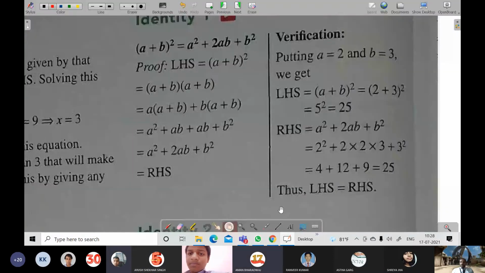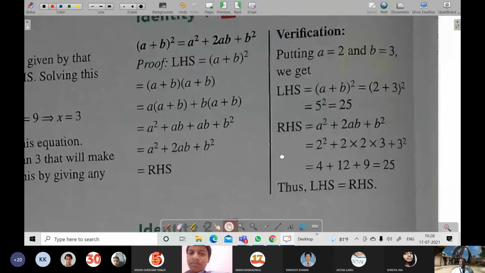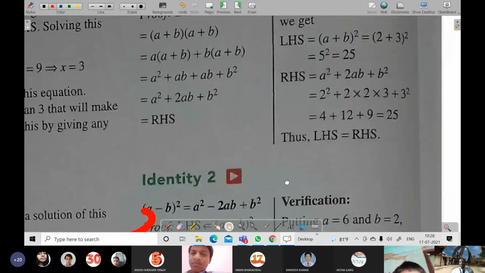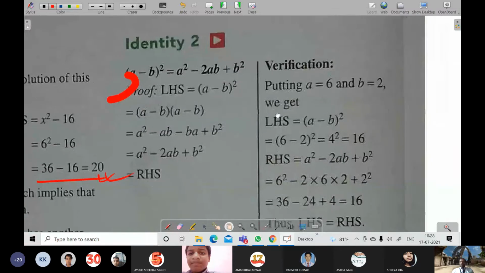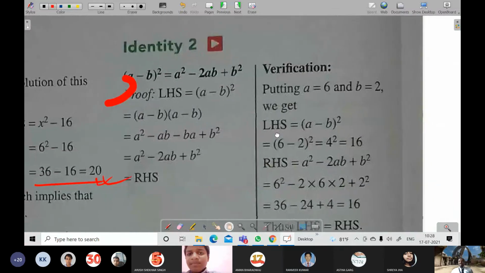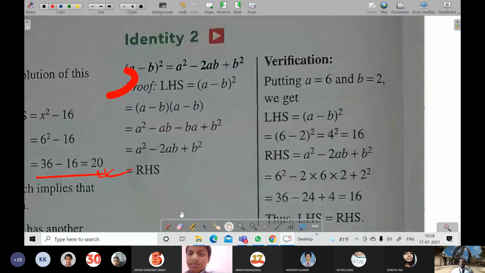So first identity, is it clear to everyone? Yes, sir. It is clear. So now identity 2 is just the same. The difference is only that in the middle there is a minus. There it was (a + b) whole square is equal to a square plus 2ab plus b square. And now here it is (a - b) whole square is equal to a square minus 2ab plus b square.